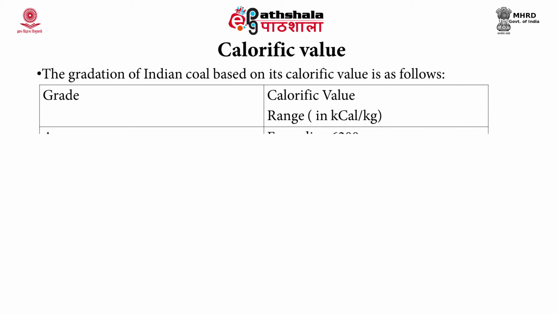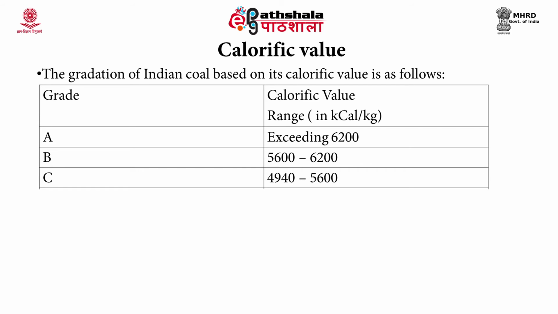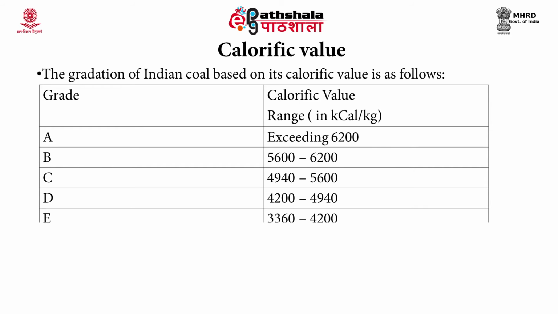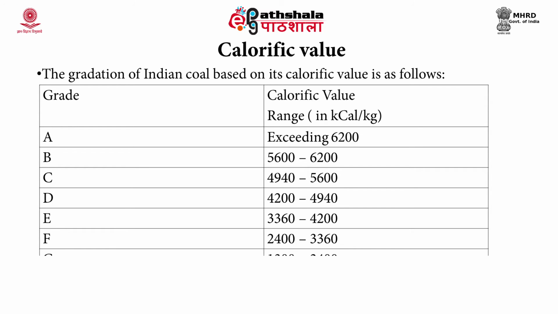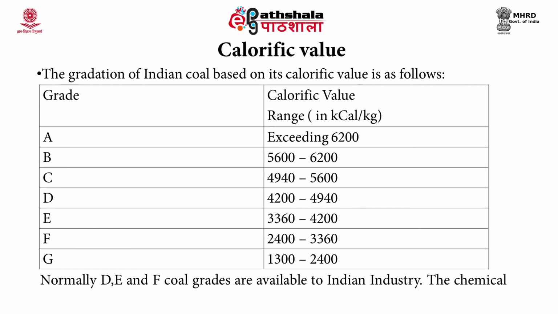The A grade coal has a calorific value exceeding 6200, B 5600 to 6200, C 4940 to 5600, D grade 4200 to 4940, E grade coal has calorific value of 3360 to 4200, F has a calorific value of 2400 to 3360, G has calorific value of 1300 to 2400.